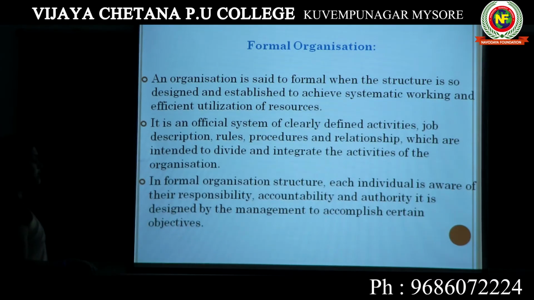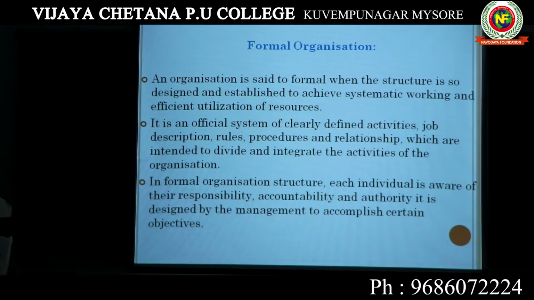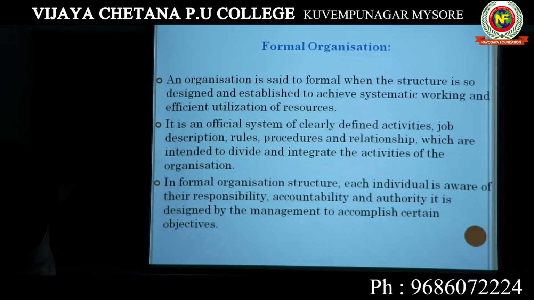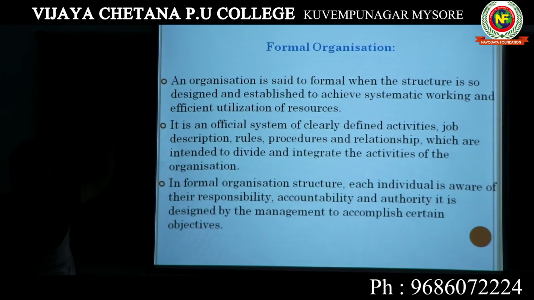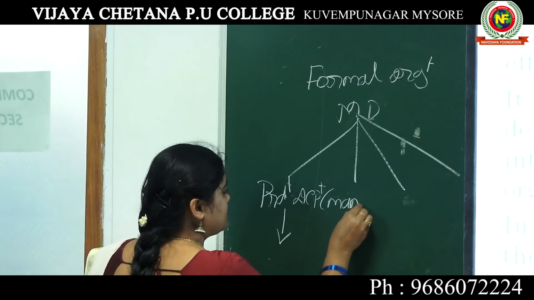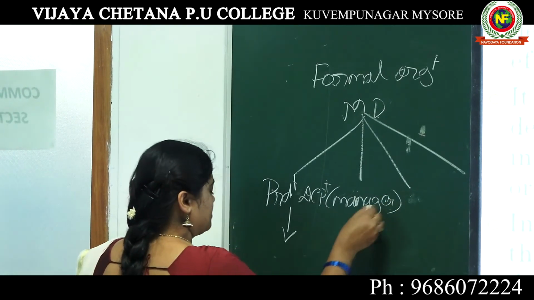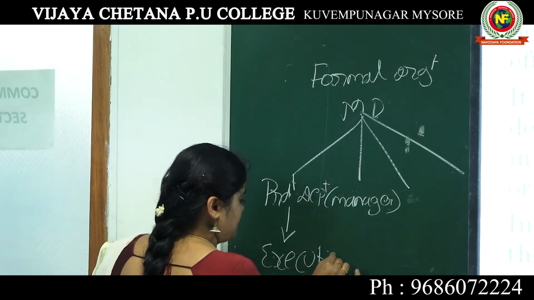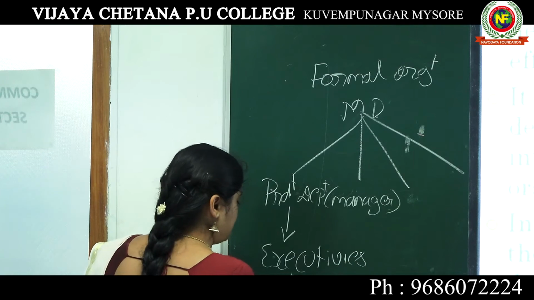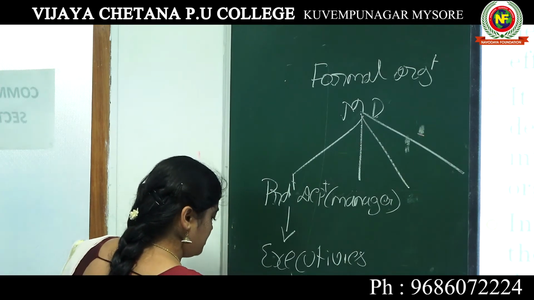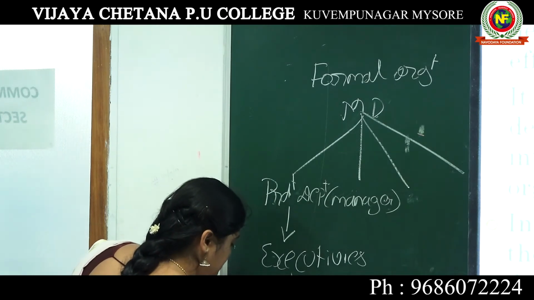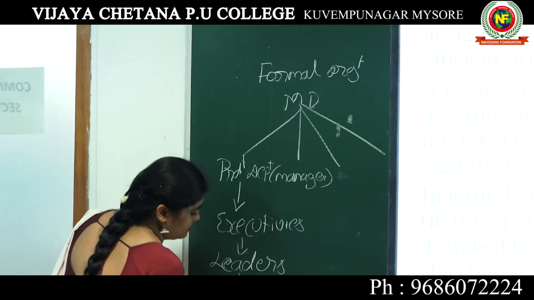The best example: in the last class we discussed the functional structure and divisional structure. I am going to take the functional structure now to explain the formal organization. Executives, leaders, workers.